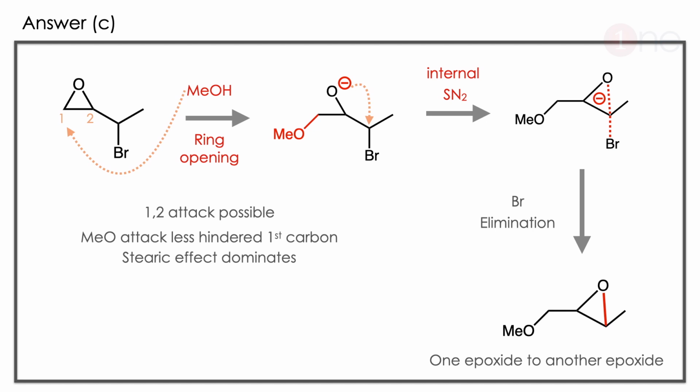So the ring is open, and the negative charge has to be quenched. How will it be quenched? Internal SN2 will happen. So O-C bond formation and C-Br bond elimination. So the bromide eliminates, and again an epoxide is forming. This problem is so interesting because one epoxide is completely converted into another epoxide. Here two things you should know. Selectivity in the ring opening, the less crowded side attack will be there. If there is any better leaving group, again the epoxide formation will be there.